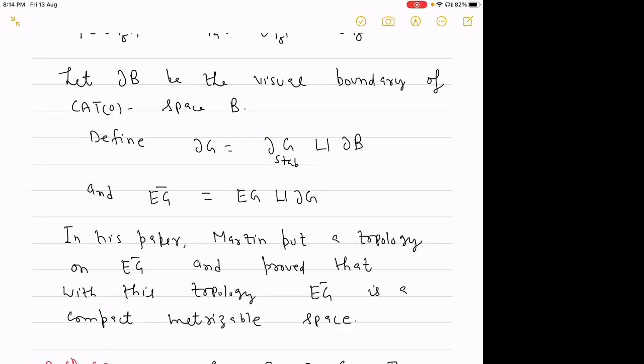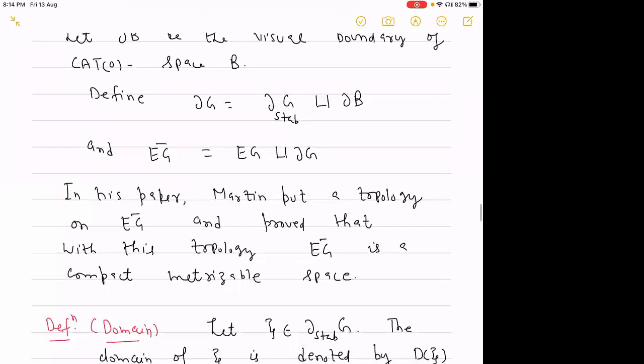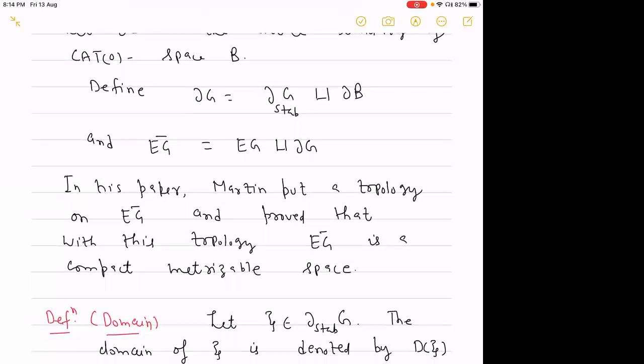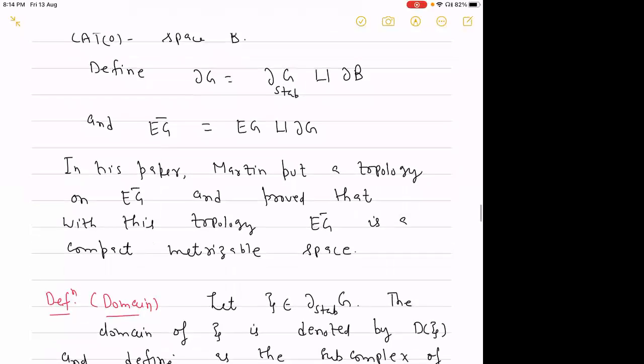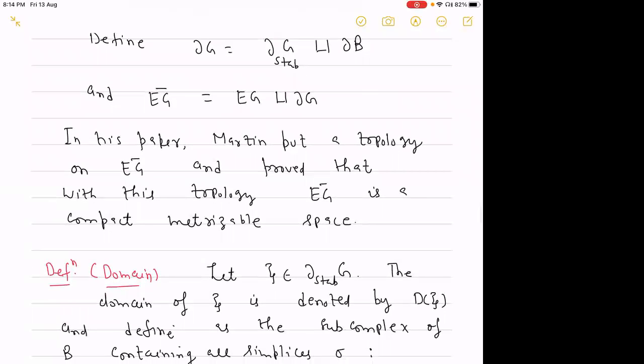That topology was a very special kind of topology. It was not an obvious one. So what is the output? The output is that we have this compact metrizable space EG bar corresponding to this complex of groups, which satisfies the hypothesis of Martin's theorem.